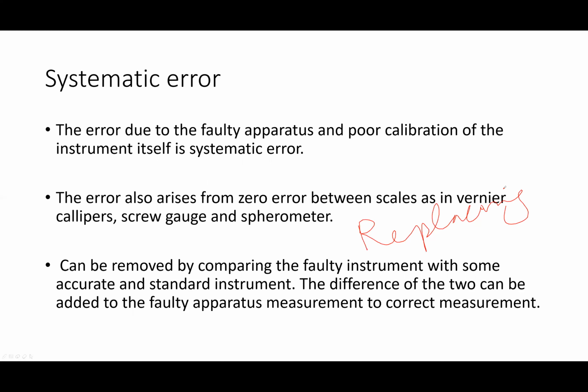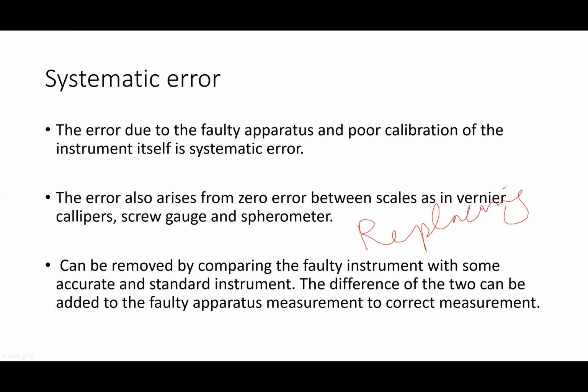So systematic error is the instrumental error, and it is due to the fault in measuring instrument. So better is to replace the instrument or calculate the error and then make subtraction or addition.